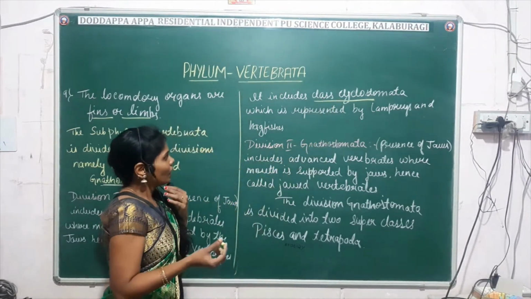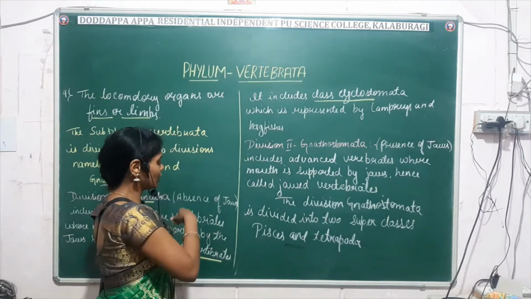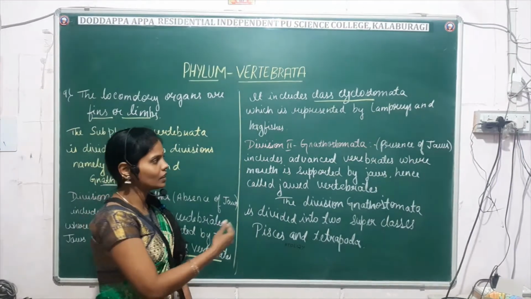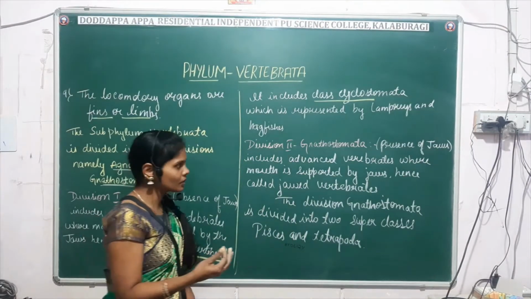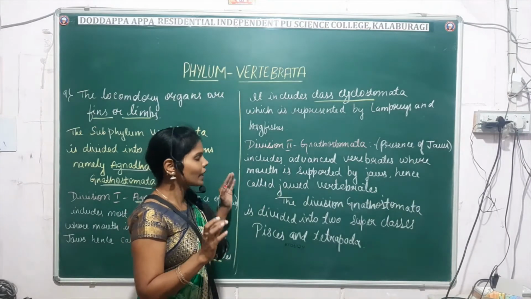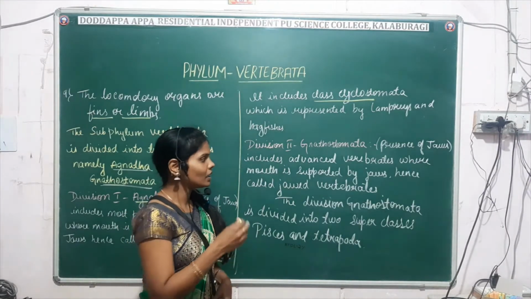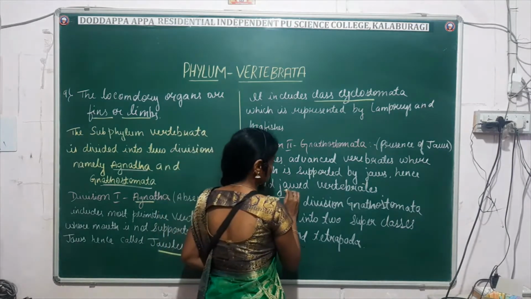Next comes division 2, the Gnathostomata. It is the reverse of Agnatha: here you can see the presence of jaws. It includes advanced vertebrates where the mouth is supported by jaws, hence they are known as jawed vertebrates.